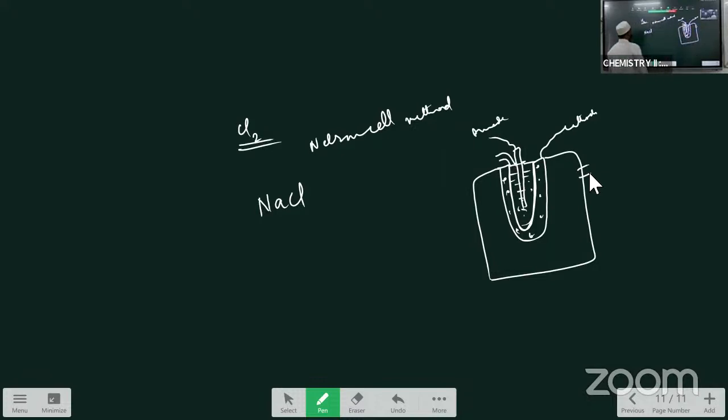फिर एक बार रिपीट कर रहा हूँ. नेल्सन सेल मेथड, this is the electrolytic method. Nelson cell method is the electrolytic method. Chlorine is prepared in this method by the electrolysis of NaCl solution. By the electrolysis of NaCl solution, by using the steel vessel as cathode and graphite anode, the following cell reactions take place. Inside of this, the following reactions take place. You have to remember this equation. You have to write these reactions in the electrolytic method.